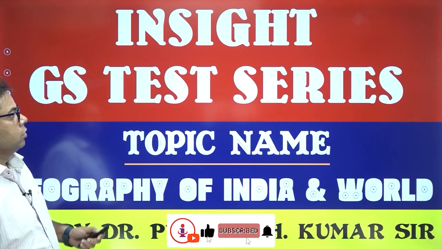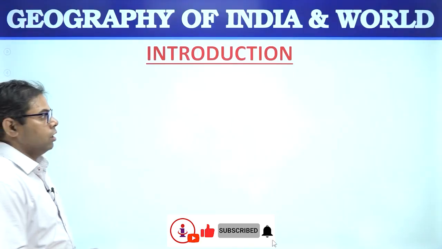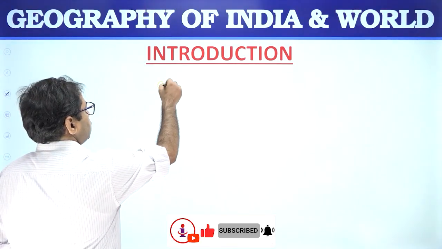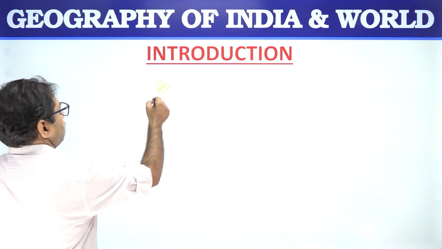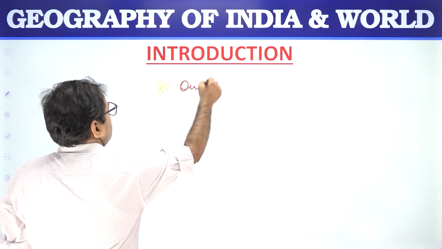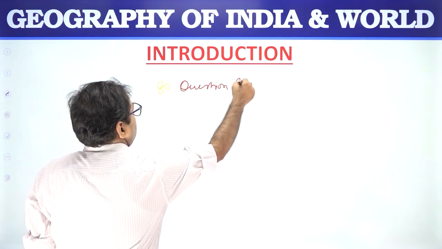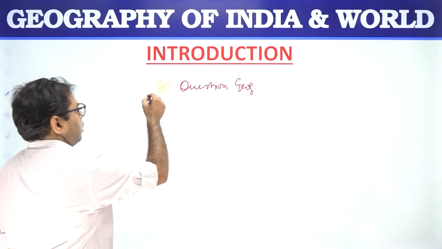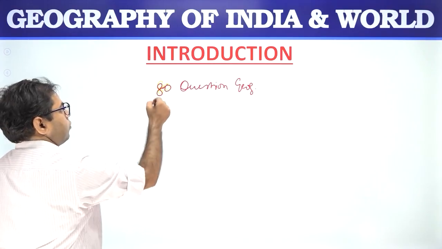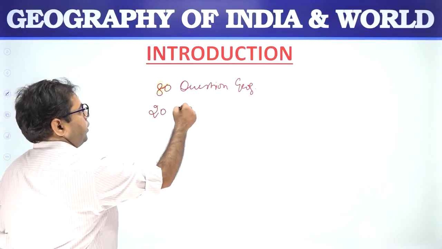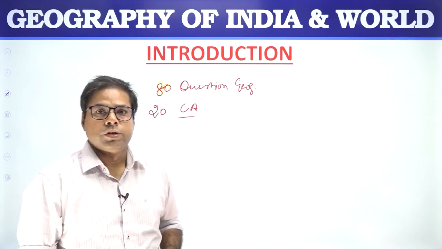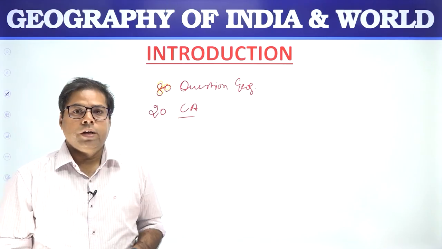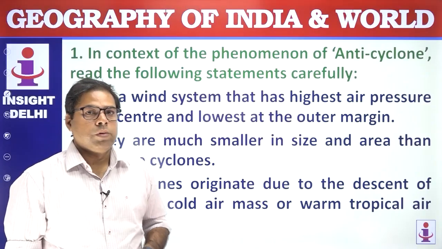In this complete test, we have 80 questions on geography and 20 questions confined to current affairs. So the total set is about 100 questions. Let us start the questions one by one.